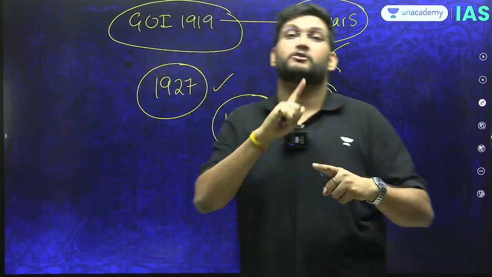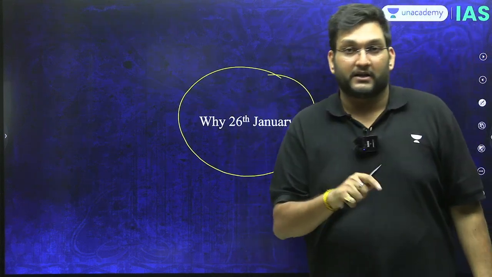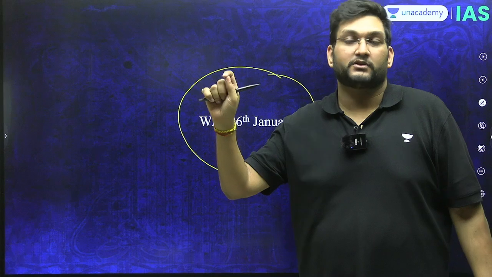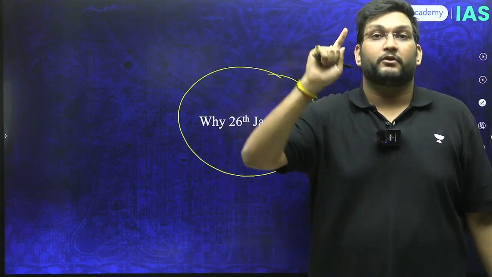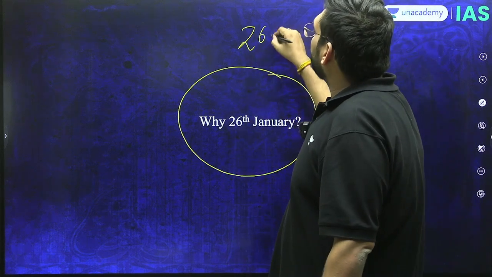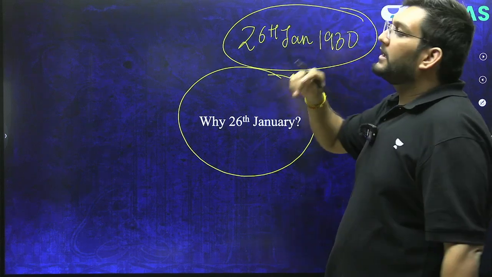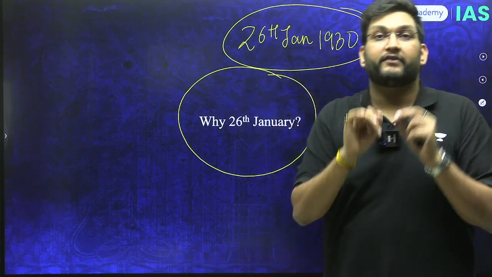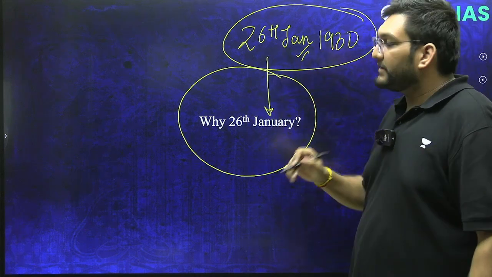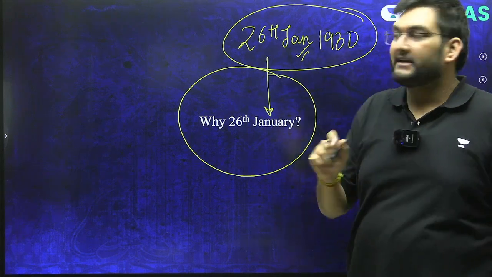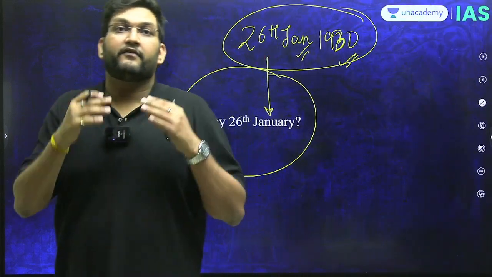Now, where does this whole story fit into our very simple, straightforward question, why 26 January? Under the Purna Swaraj resolution, where it said that we want complete independence, we're going to boycott the roundtable conferences, there was a provision which said that on 26th of January 1930, we are going to celebrate our first Independence Day or Swaraj Day. Therefore, this date of 26 January is important because in 1929 it was decided that on 26 January 1930 we are going to celebrate our first Independence Day.